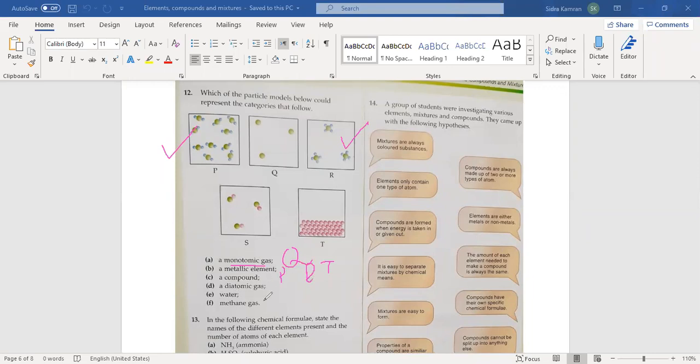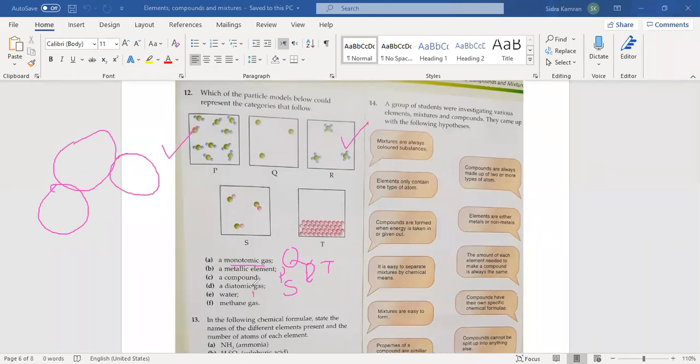Okay, diatomic gas. Which one is the diatomic gas? S. Okay, the diatomic gas is S. Water, which one is water from these? P. Yes, P, because here you can see 3 atoms: one atom of oxygen and 2 atoms of hydrogen.